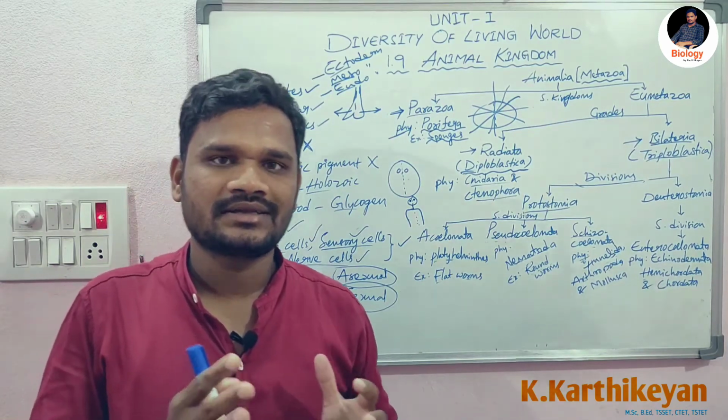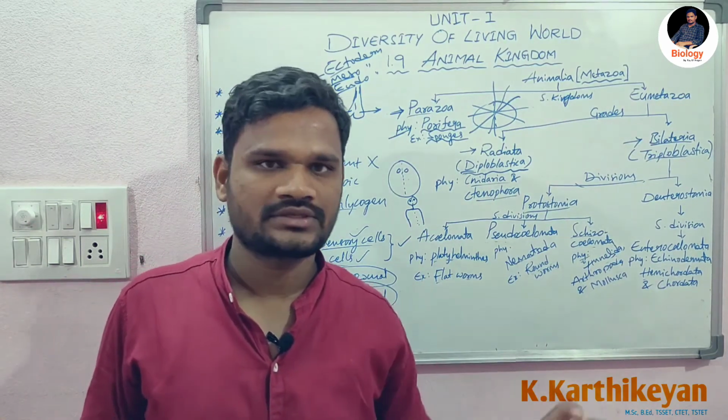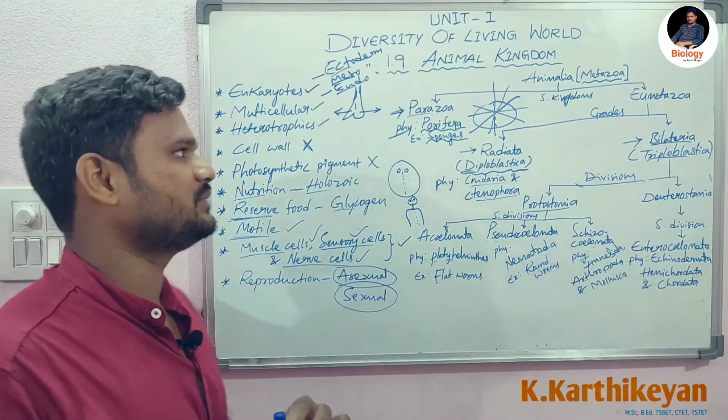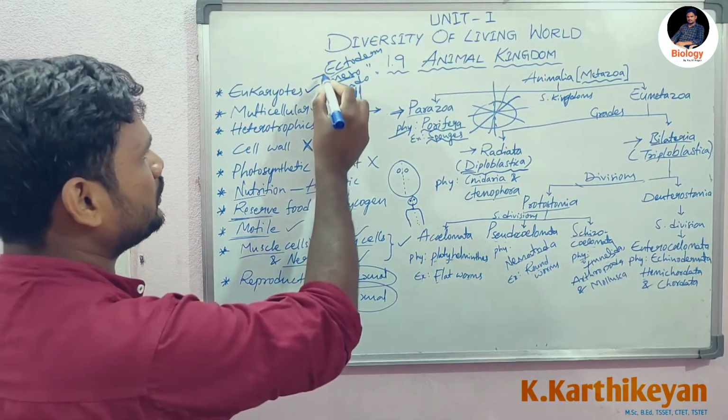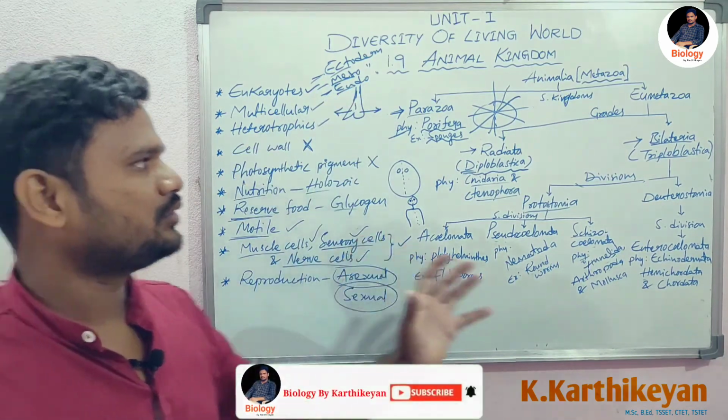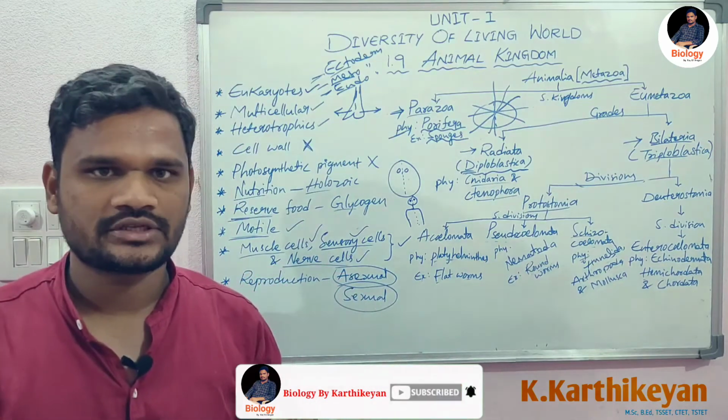This Bilateria grade organisms are triploblastic animals, which means they have three germinal layers during embryonic development. They are ectoderm, mesoderm, and endoderm. Three embryonic membranes are present in triploblastic animals.